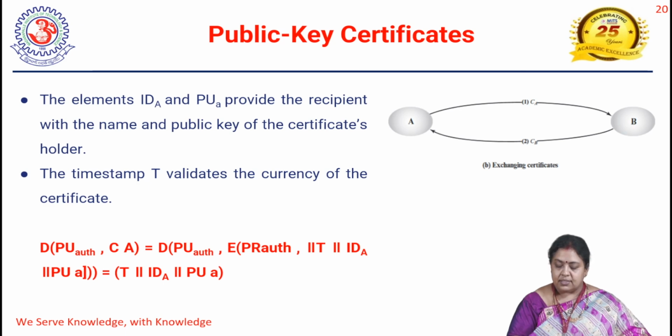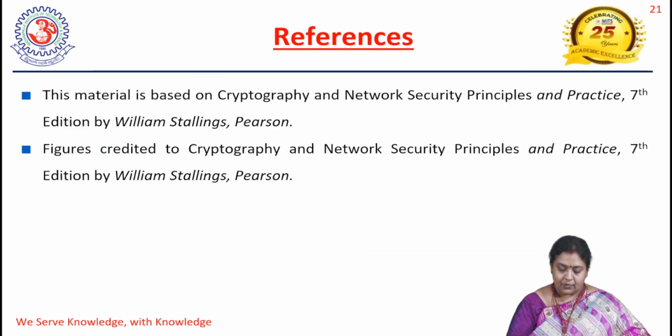Okay, this is the scheme for public key distribution, and we have discussed that four schemes are available. One is public announcement, the second is publicly available directory, the third is public key authority, and the fourth is public key certificate. By making use of these schemes we can have the public key distribution, and this material has been prepared using these textbooks.